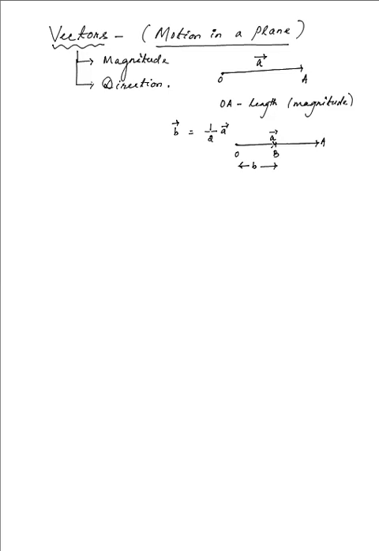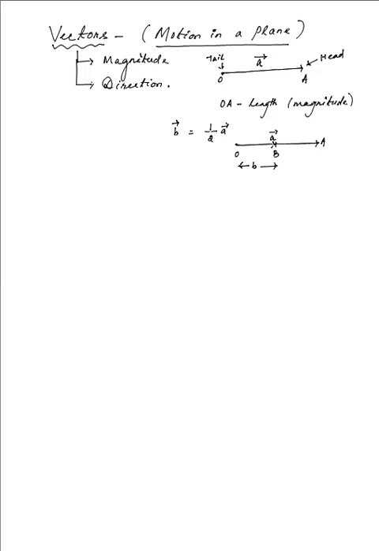This is how we represent a vector, which has a tip, particularly known as the head, represented by A over here, and a tail represented by the point O, that is the starting point of the vector.